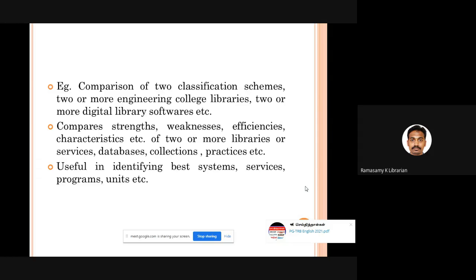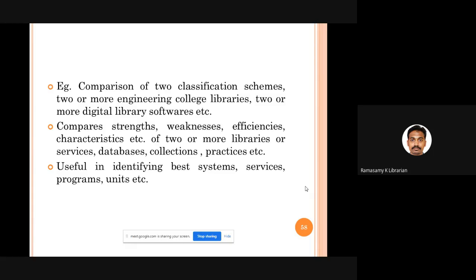For example, you can compare the strengths of 2 libraries, the weaknesses of 2 libraries, the effective points available in each library, the features of 2 libraries. You have the Scopus database, they have the Web of Science database. You can conduct a comparative study of the efficiency of the retrieval mechanisms of Scopus and Web of Science. You can talk about the efficiency of your textbook collection and the textbook collection of neighboring libraries.